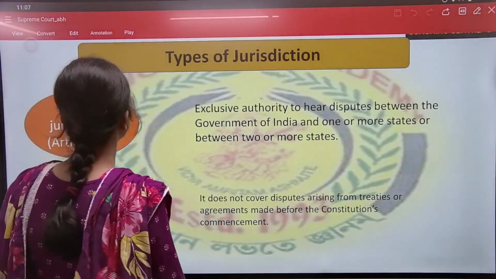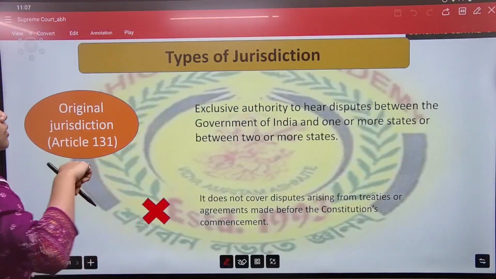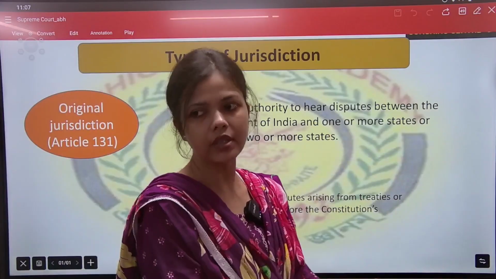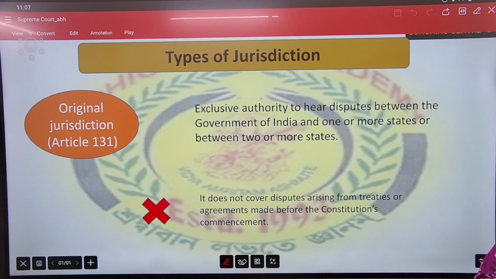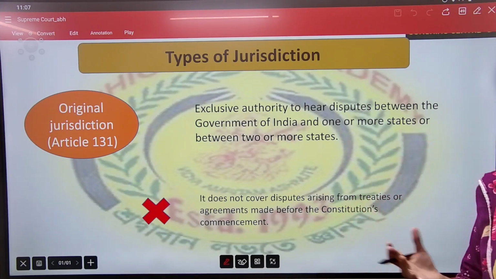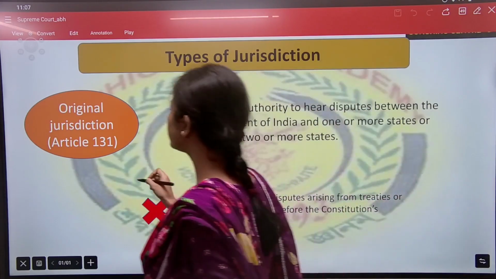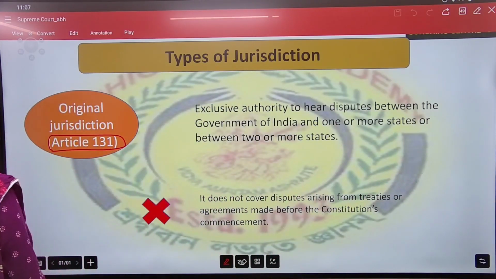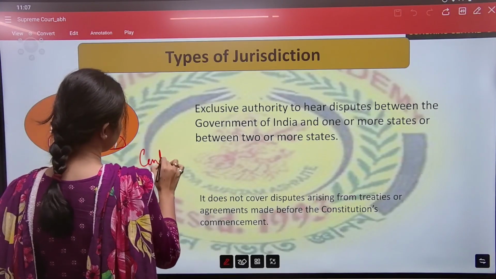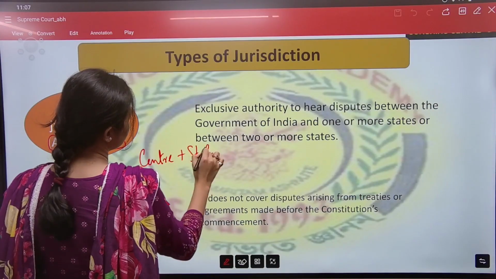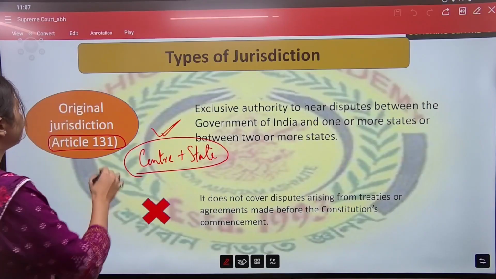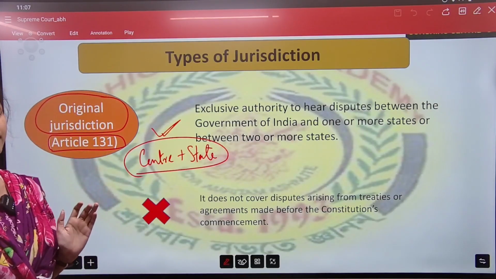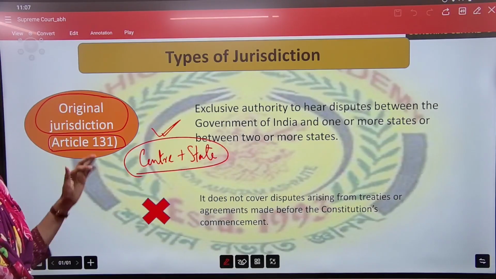Then these articles are also important. Types of jurisdiction. Types of jurisdiction means the authority or the territory or the limitation where the Supreme Court can exercise their power. Okay. So there is original jurisdiction under Article 131. So here it says if center plus state, if any dispute happens between these two, center and state, it will be looked by the Supreme Court of India under original jurisdiction.